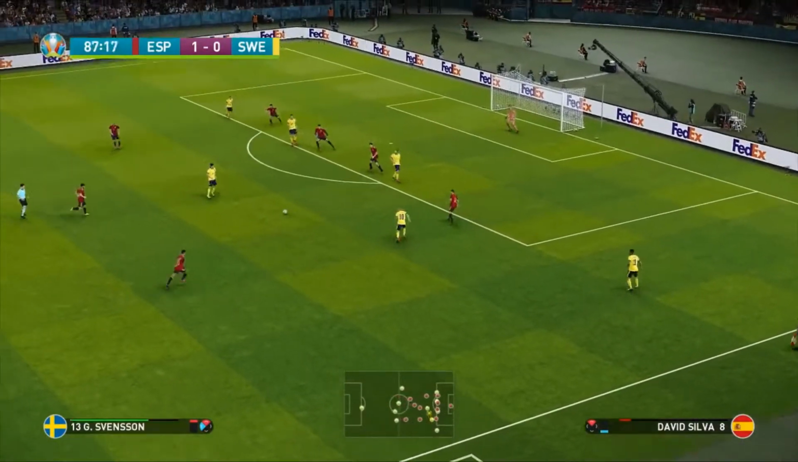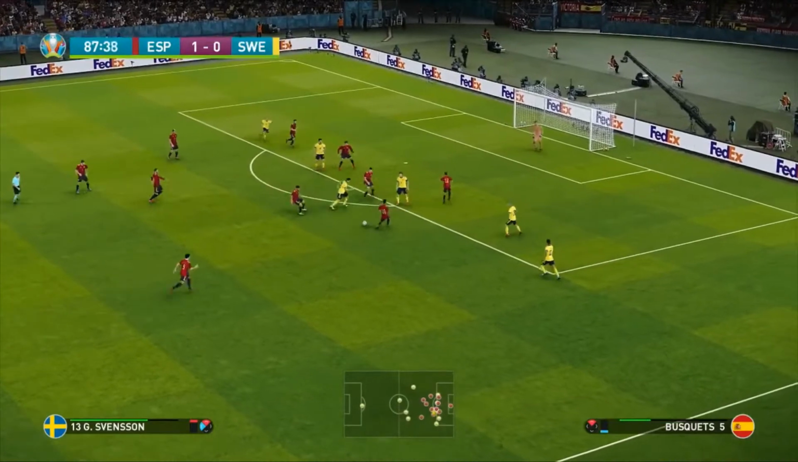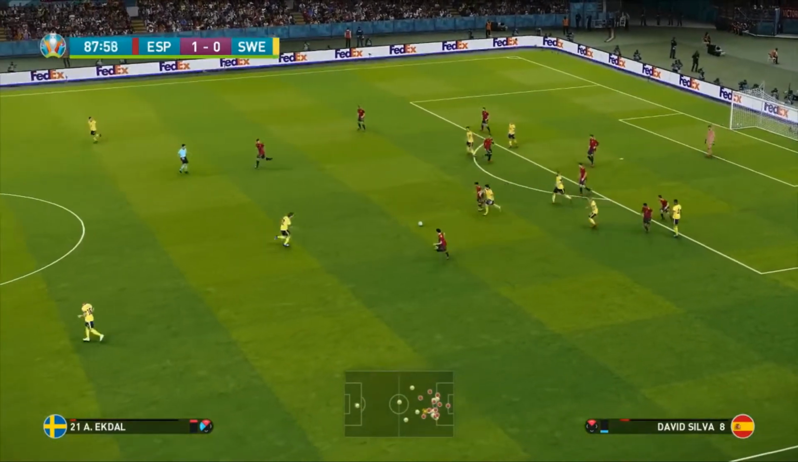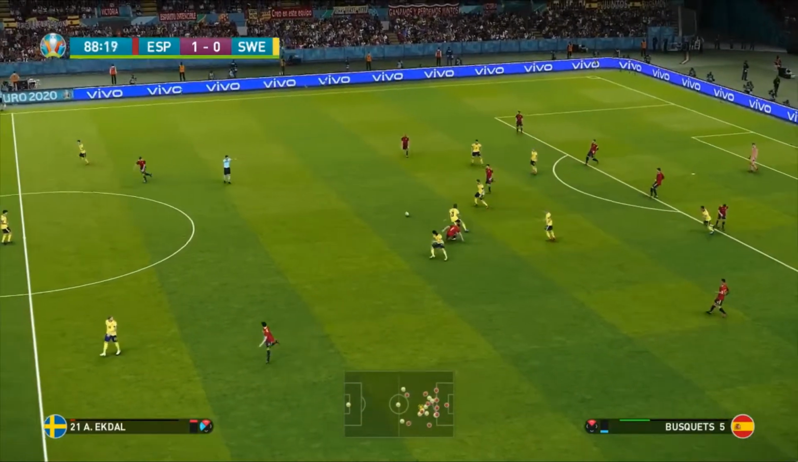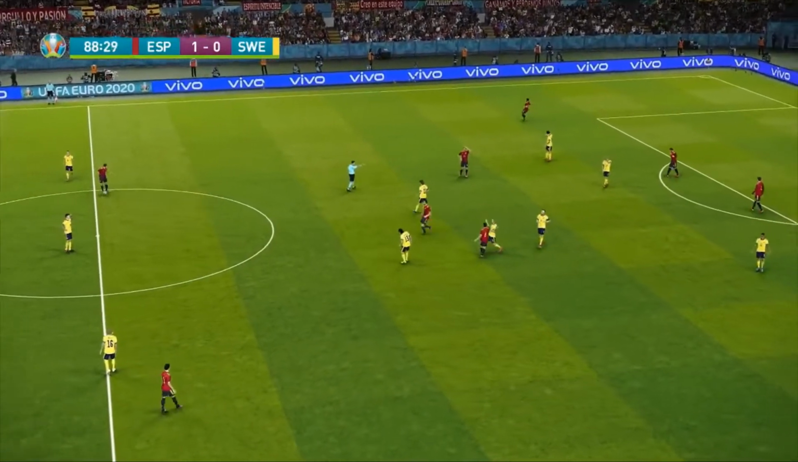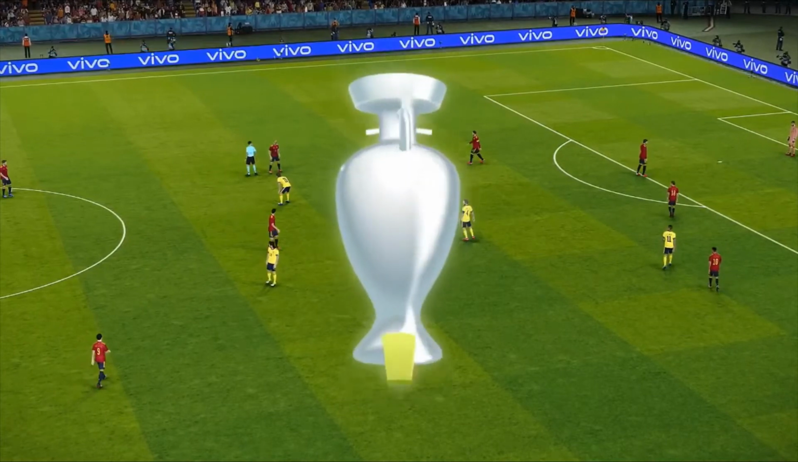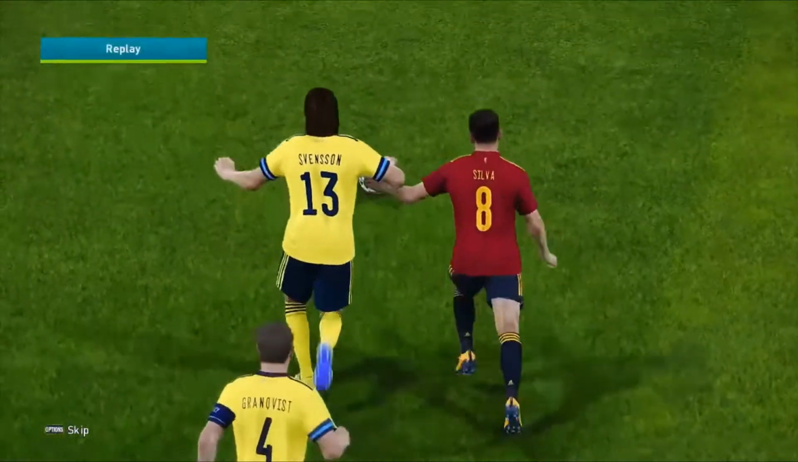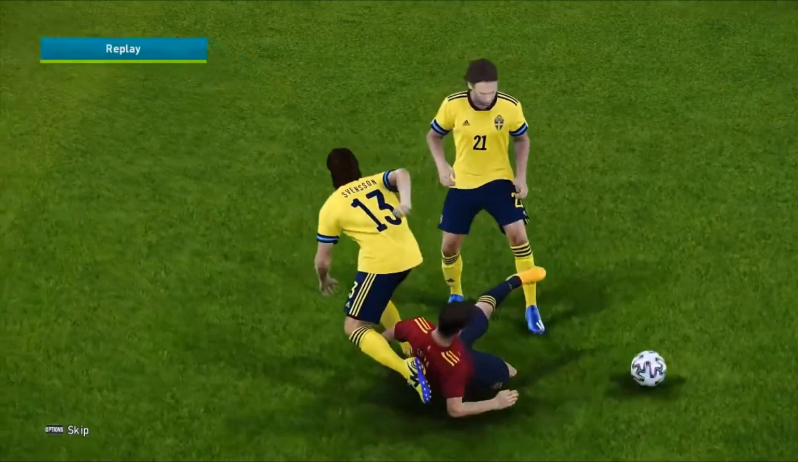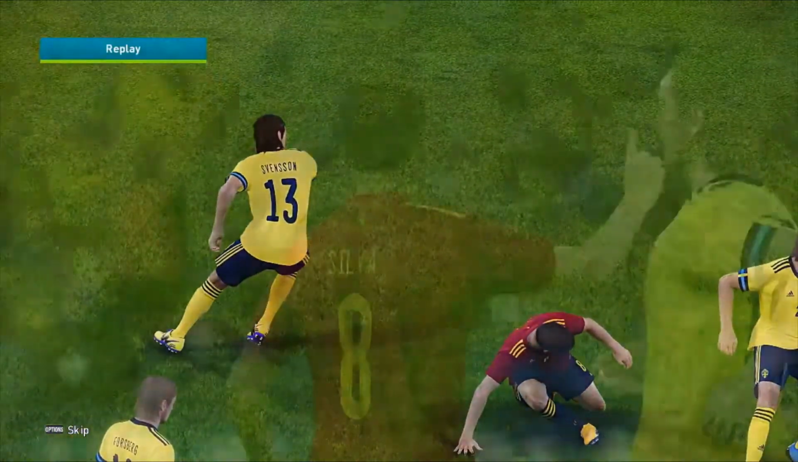Forsberg into Svensson. Tries to get it in, but unfortunately he can't. 2 minutes of time left. Can we get a late equaliser in this game? The referee has given a free kick here in a very good area. Can the Swedes nick this late on? Can they nick it late on here?